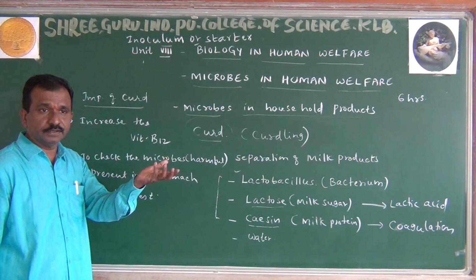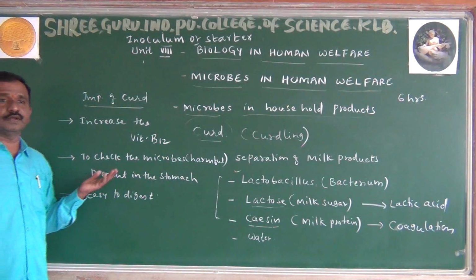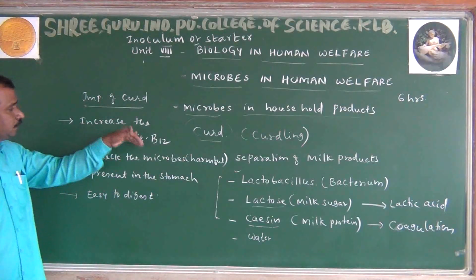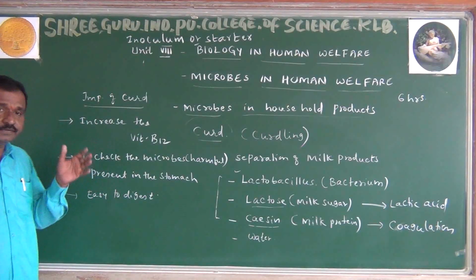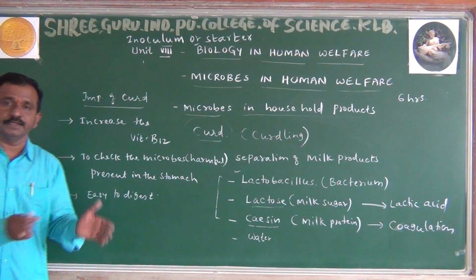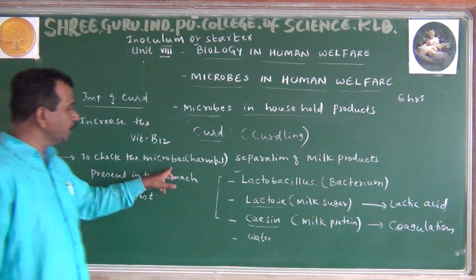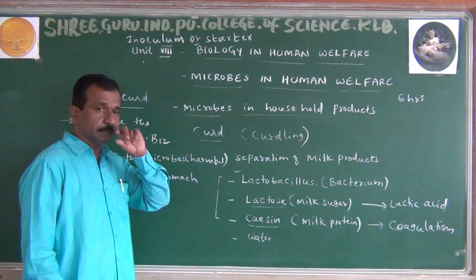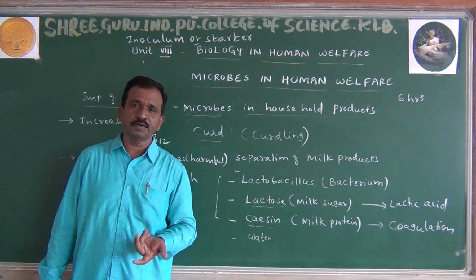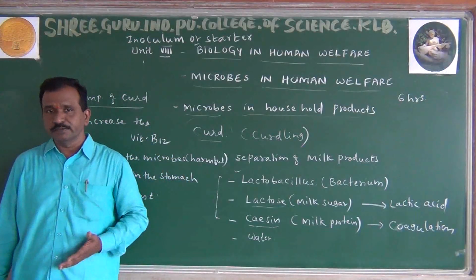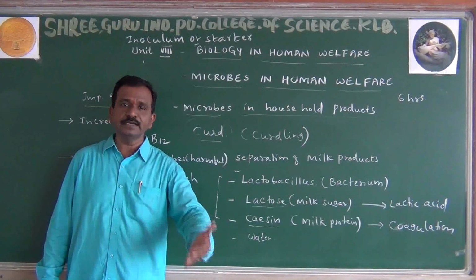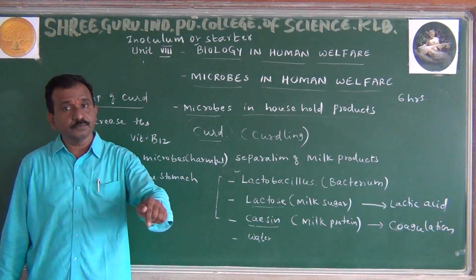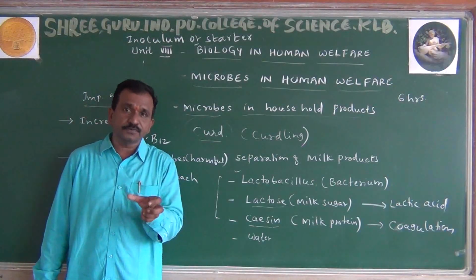A person with vitamin B12 deficiency sometimes suffers from anemia, so anemia formation can take place. If you eat curd regularly, it increases vitamin B12. Then it checks the harmful microbes, which I have written in brackets as present in the stomach. Sometimes there is an upset in the stomach or the intestine, dysentery. Why does dysentery take place? It is because harmful microorganisms are sustaining in them.